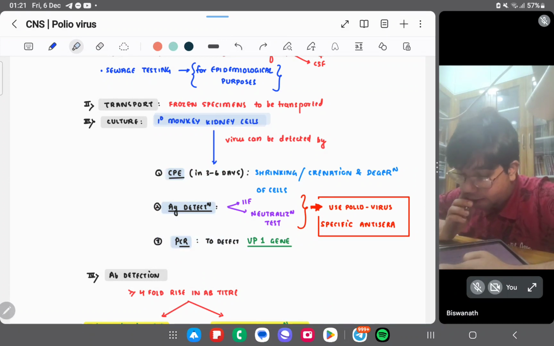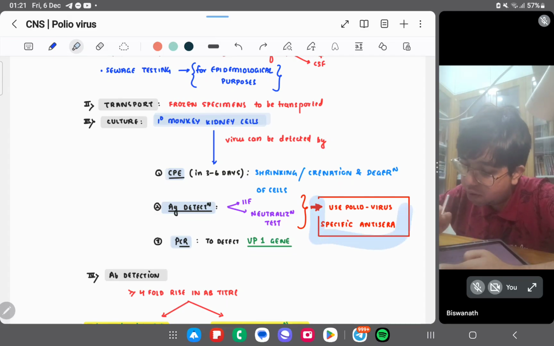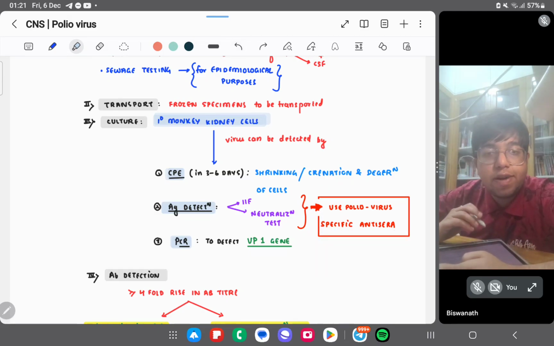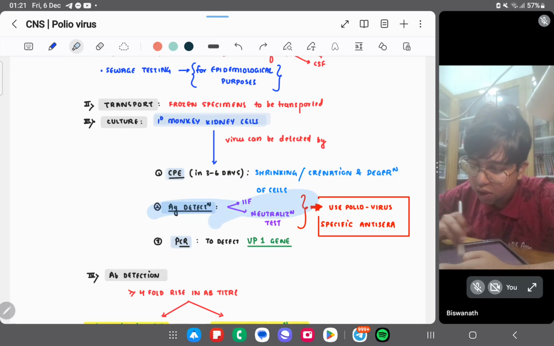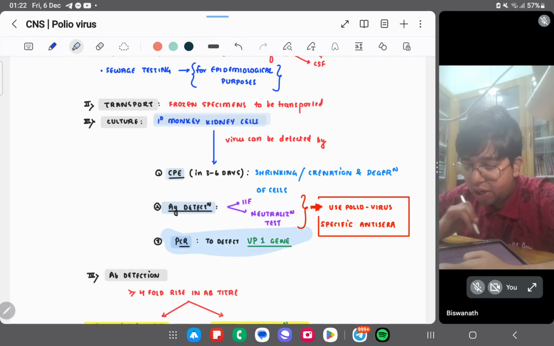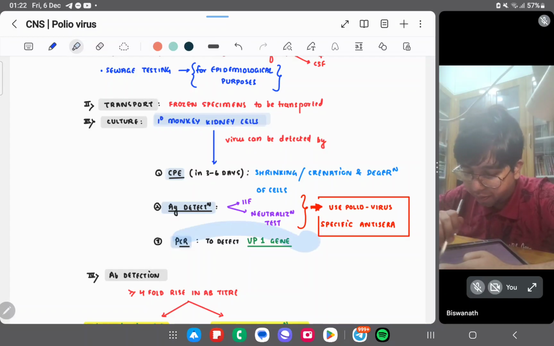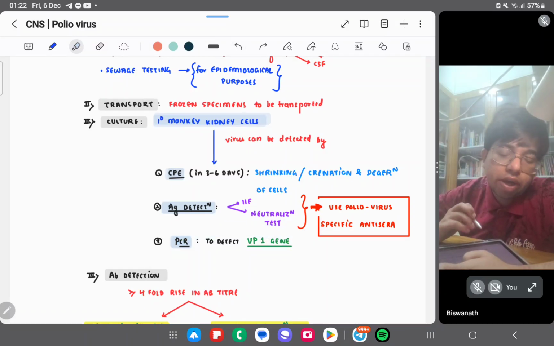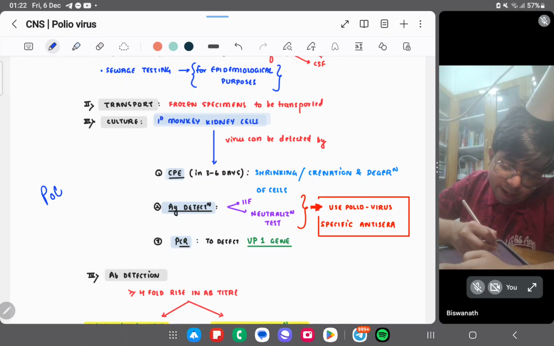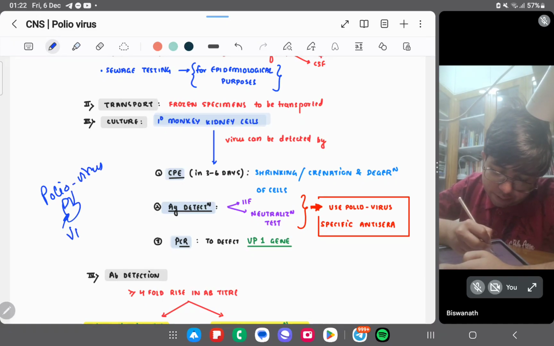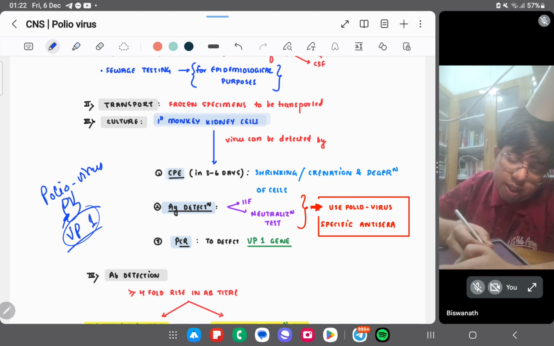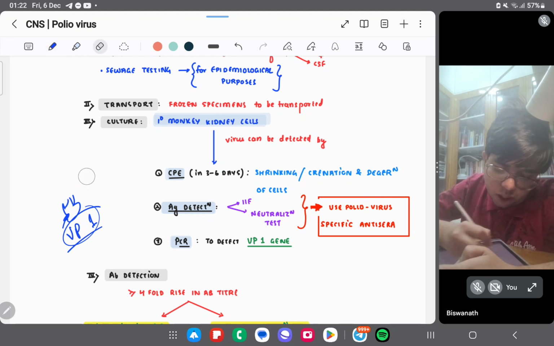In CPE, cytopathic changes, syncytia formation and degeneration of cells will occur. Antigen detection is by IIF and neutralization test, using poliovirus-specific antisera, and PCR is used to detect the VP1 gene. You can remember poliovirus, VP, you can reverse it to get VP1. So the VP1 gene can be detected.